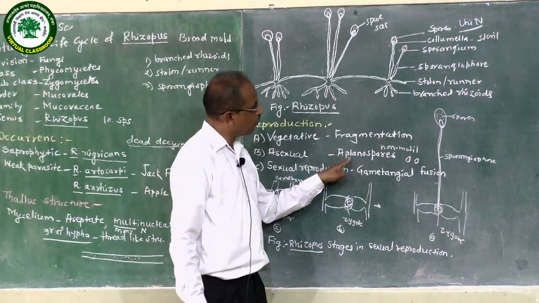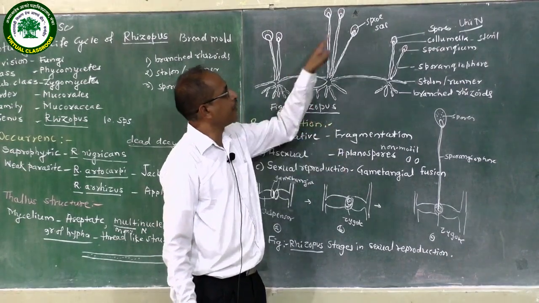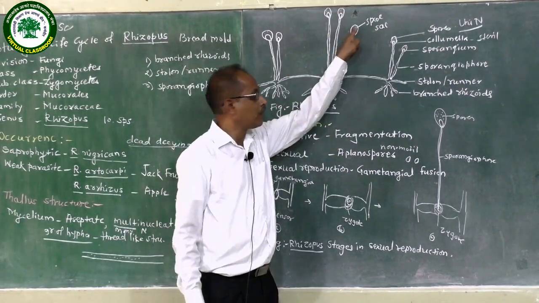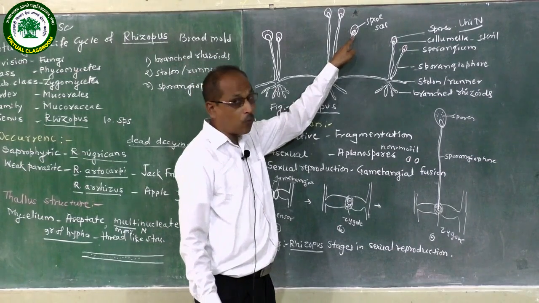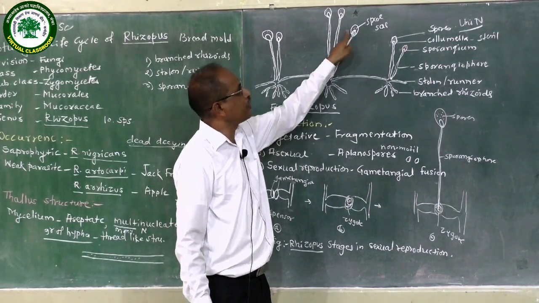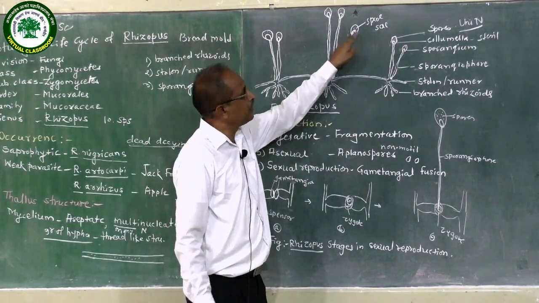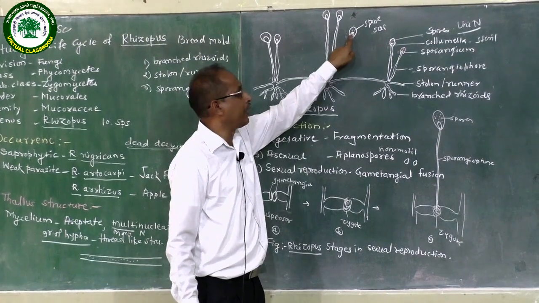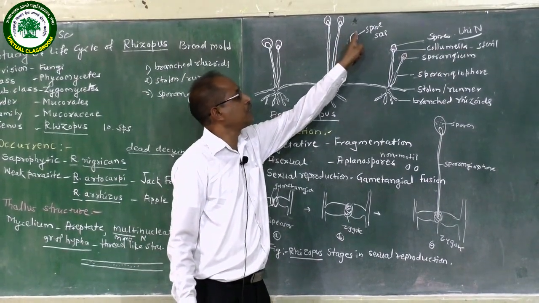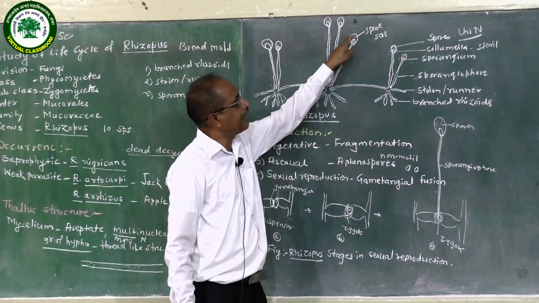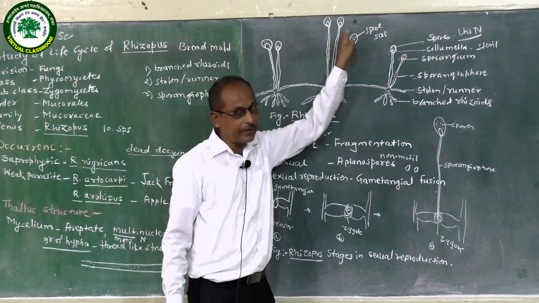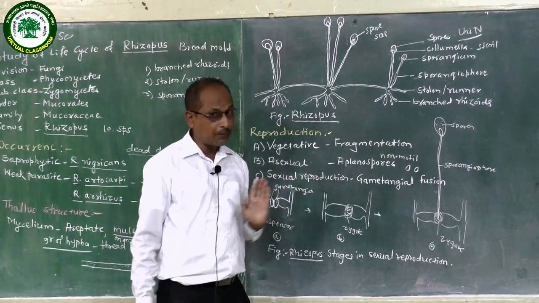These aplanospores are formed in the spore sac at the tip of the sporangiophore. At the tip of the sporangiophore, there is a sporangium. In the sporangium, in the center, there is a columella. Between the sporangium wall and the columella, there is a spore sac. In that spore sac, many aplanospores are formed.